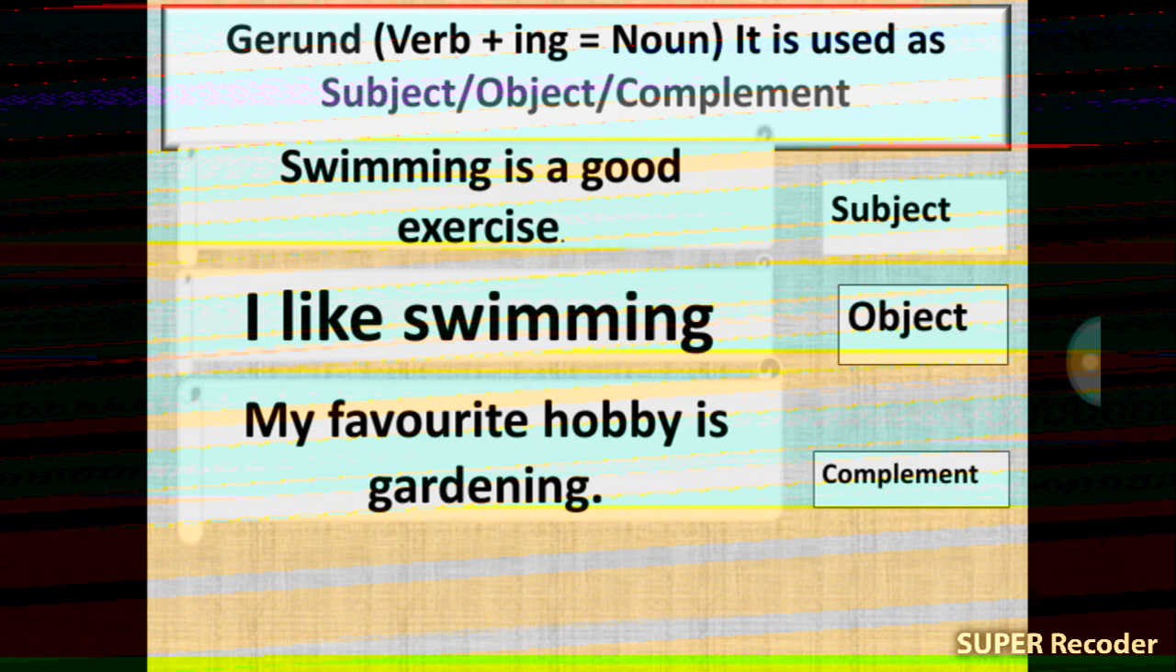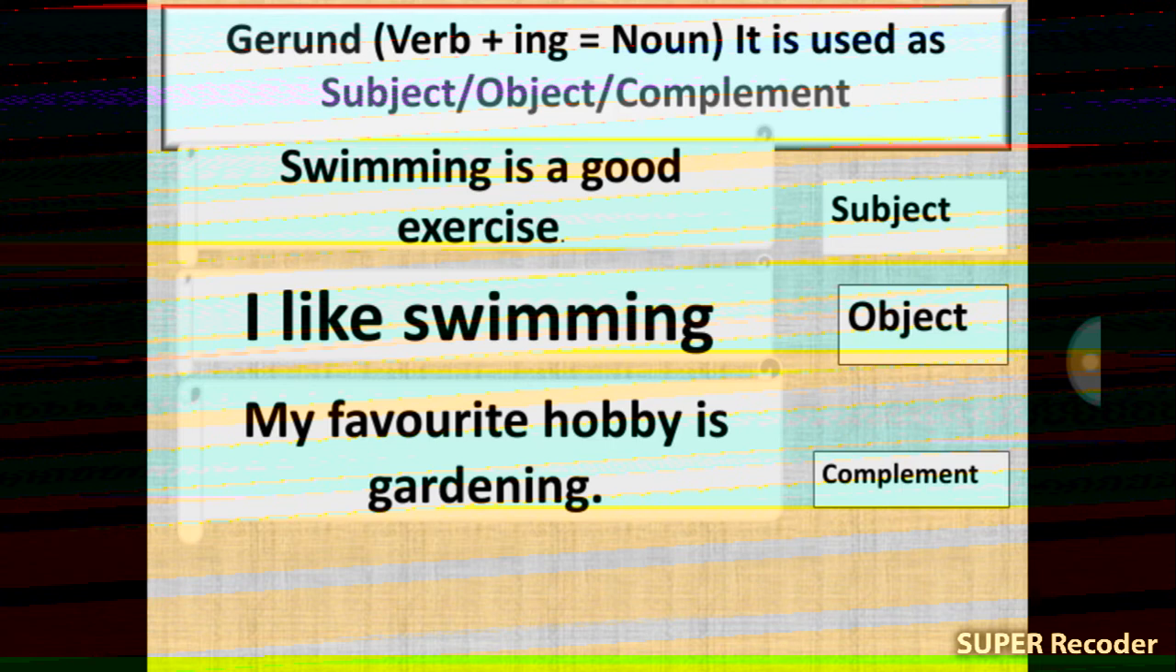Already we have seen here three pictures. Swimming is a good exercise. Here swimming is subject, that is gerund. I like swimming. Here swimming is object. We know that gerund is also used as an object. My favorite hobby is gardening. Here gardening is complement.